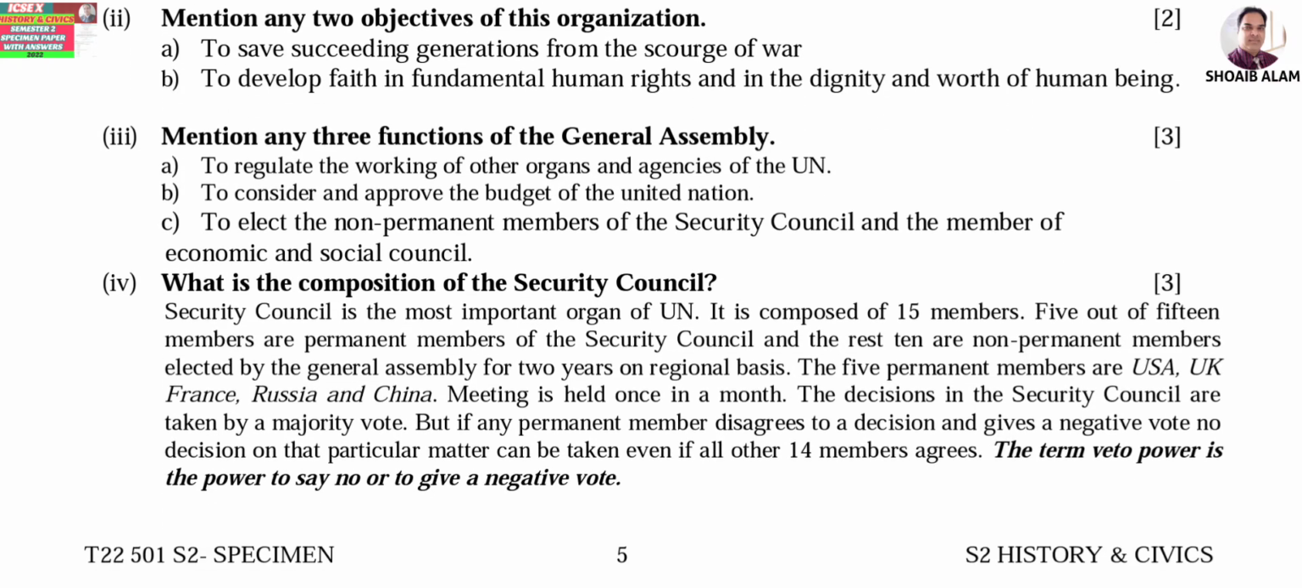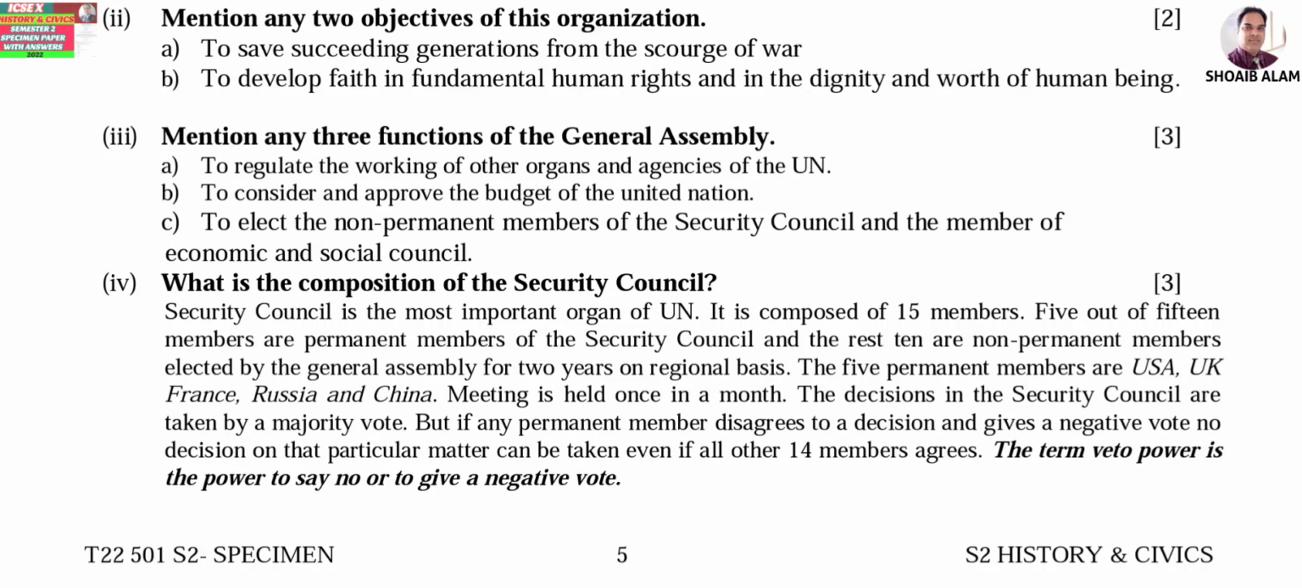Mention any 2 objectives of this organization. So A, to save succeeding generations from the scourge of war. B, to develop faith in fundamental human rights and in the dignity and worth of human beings. Question number 3, mention any 3 functions of the General Assembly. To regulate the working of other organs and agencies of UN, to consider and approve the budget of the United Nations, and C, to elect the non-permanent members of the Security Council and the members of Economic and Social Council.